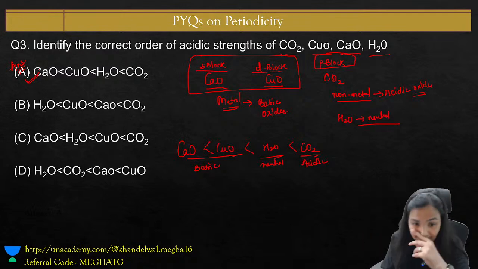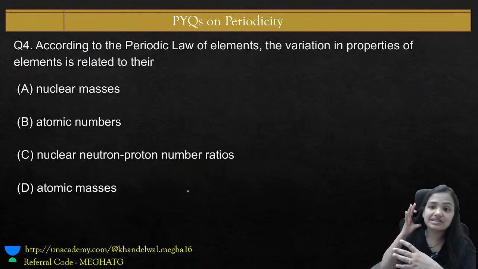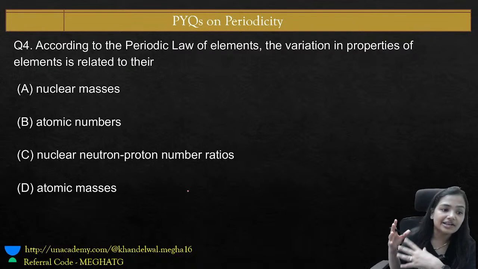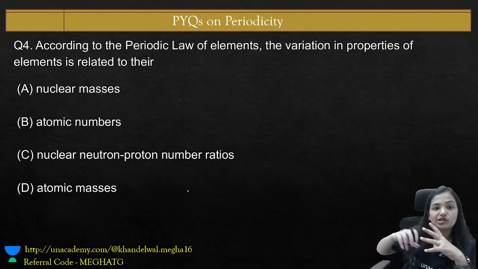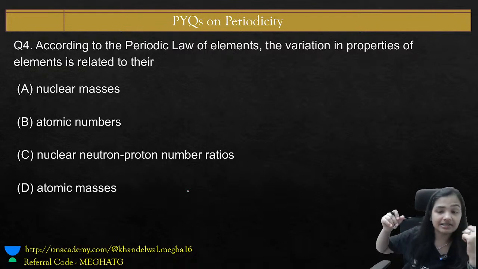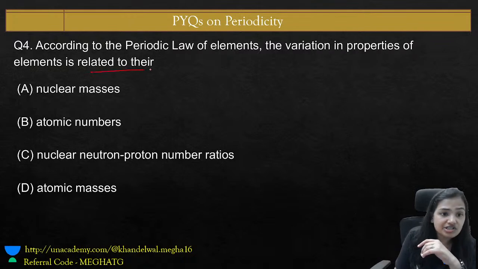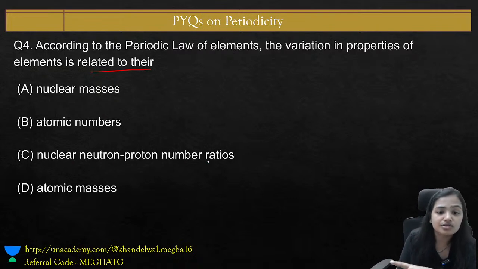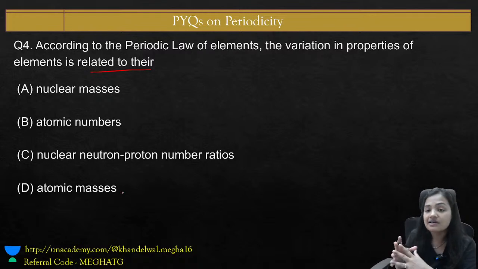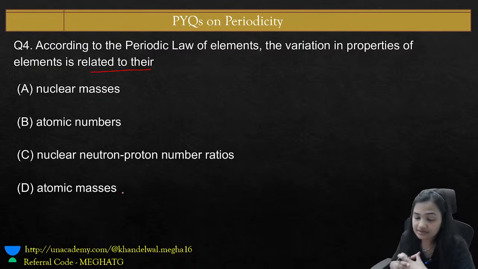Okay, good. So let us move to another question, which is question number 4. According to the periodic law of elements, the variation in properties of elements is related to their. If we are talking about the periodic law, the variation in properties, whether it is atomic radii or ionization energy, all these properties show variations. These variations are related to their nuclear masses, atomic numbers, nuclear neutron proton number ratio, or atomic masses. On what basis have we said the properties vary?